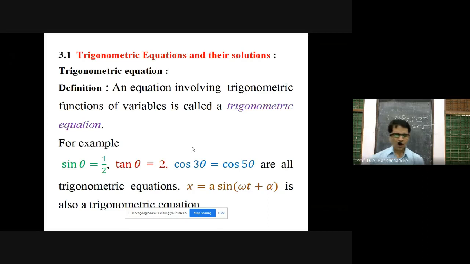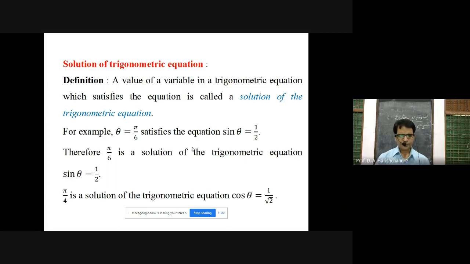You can take x is equal to a sine omega t plus alpha. This is also one kind of trigonometric equation. I think you have studied this equation in physics; it may come under the title SHM. You can verify it yourself, no problem at all. But note that physics also includes various kinds of trigonometric equations.